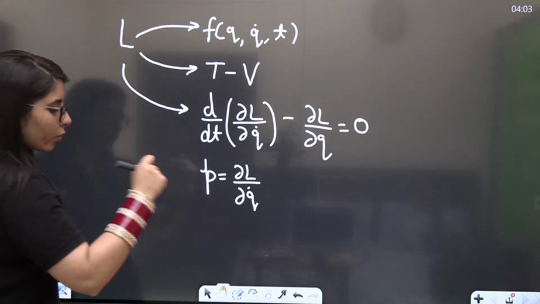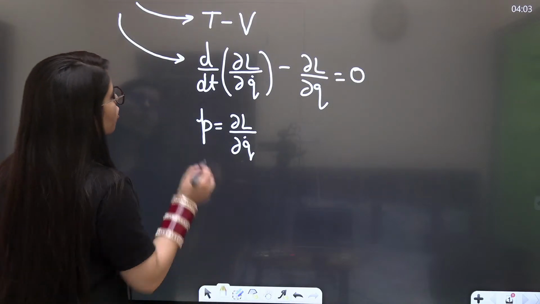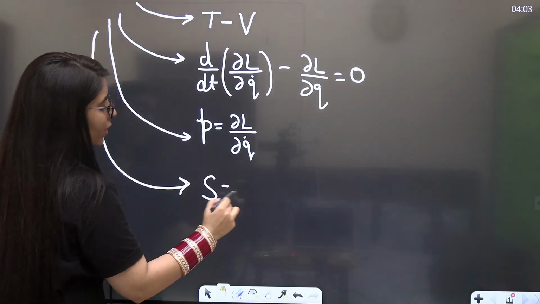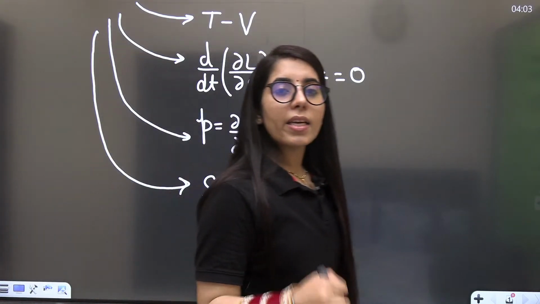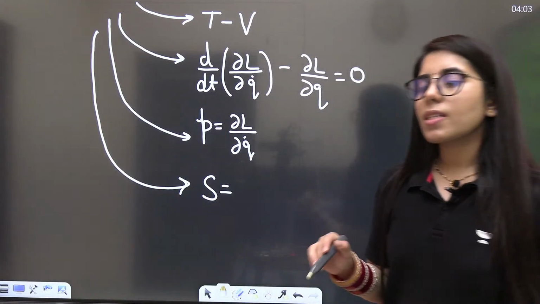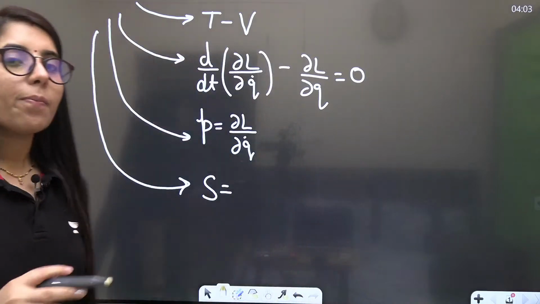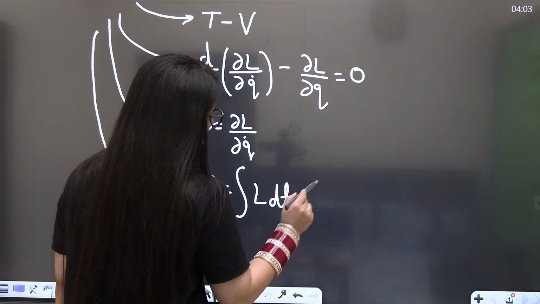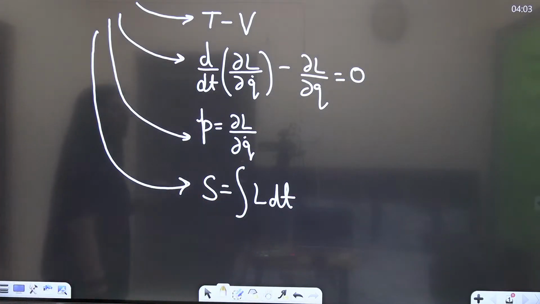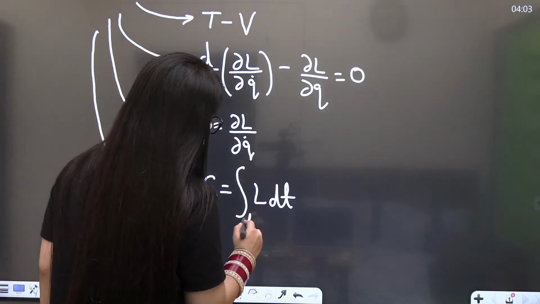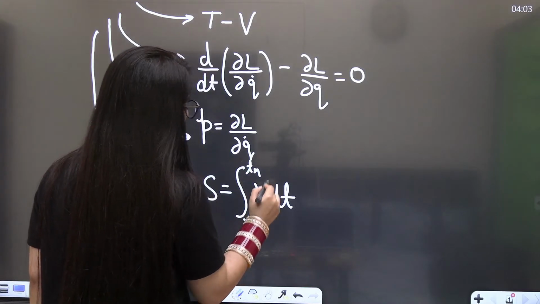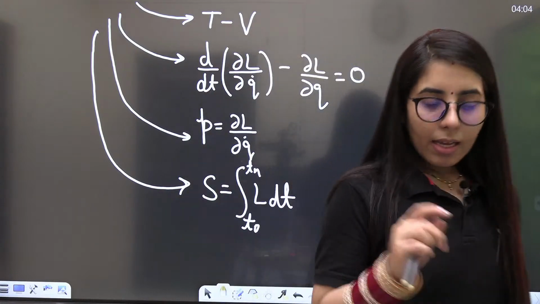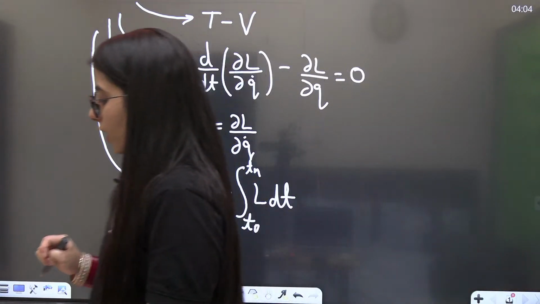Now, once you know about this point, what about the next point, which is important and which everybody needs to know? That is about the action. What is the action actually? Action is the time integral of the Lagrangian, which means integral of L dt. That's so simple and easy. You may have heard about the least action principle. Same way here, to define the action we need the time integral of the Lagrangian, from T0 to Tn, which will be considered as the action. This is important as well.